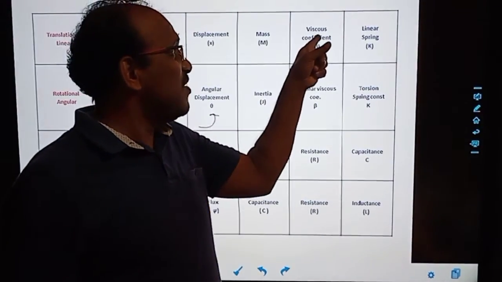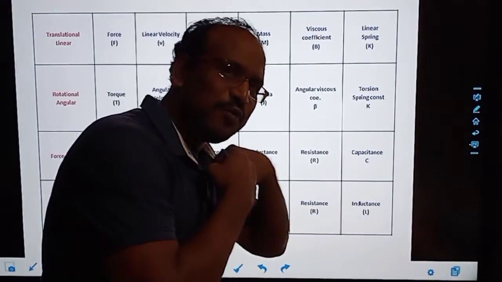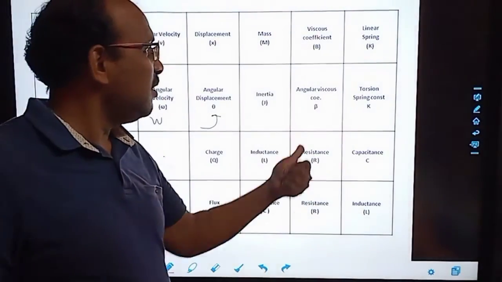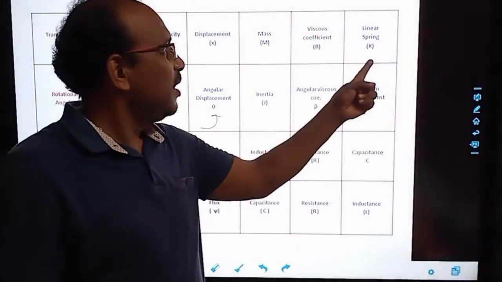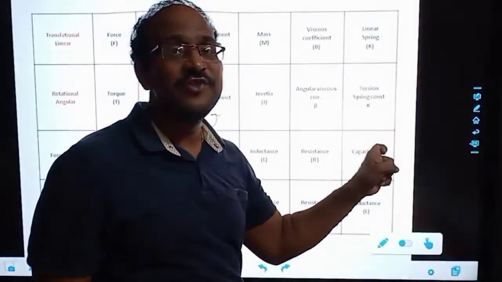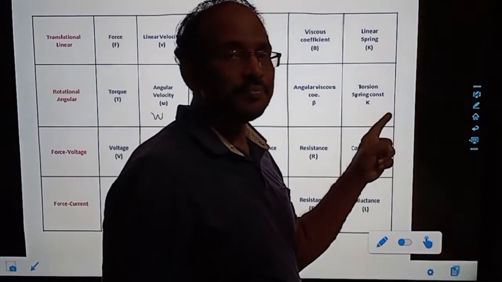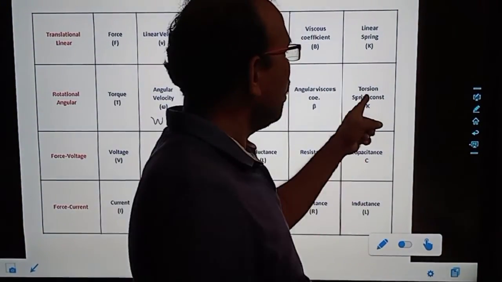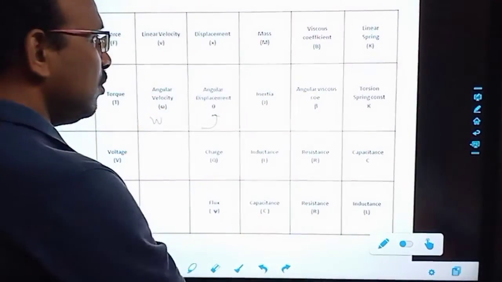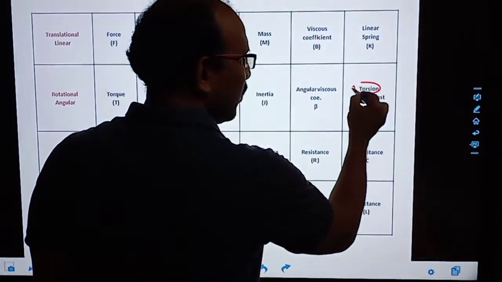And what is the viscous coefficient there for the stretching, like a seat belt? Here it will be angular. And for the linear spring, here it will be torsion, like torsion meters and all. So this is a torsion K. This particular term is important. This factor is also important.